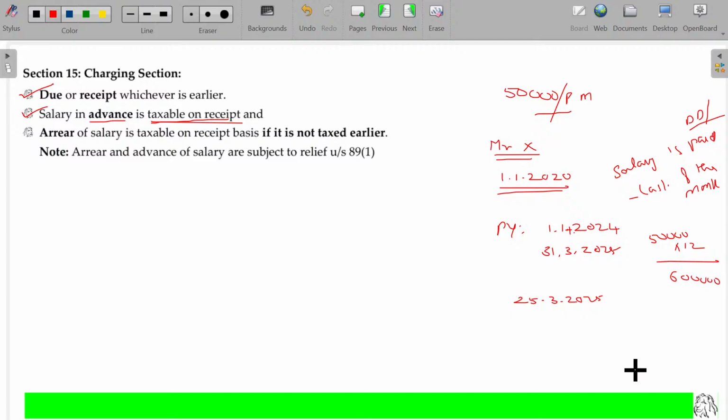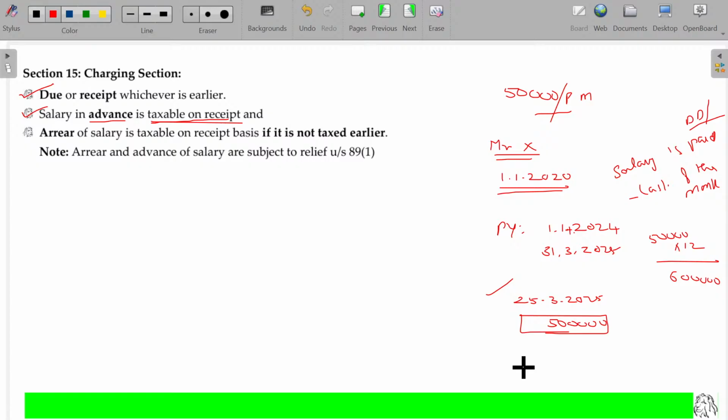Apart from that, on 25th March, he may be in need of emergency funds for his family purpose. He approaches the employer: sir, give me 5 lakhs in advance, every month you can adjust from my salary. That's how he gets his salary in advance. So if he gets around 5 lakh rupees in advance, next year's entire value he gets in advance.